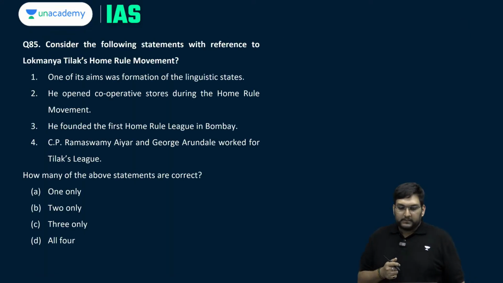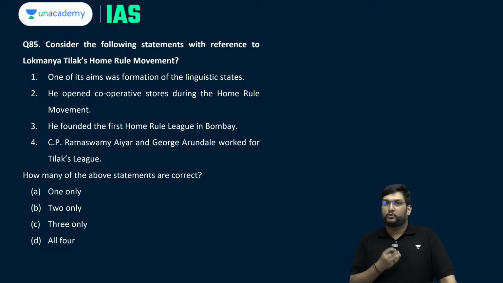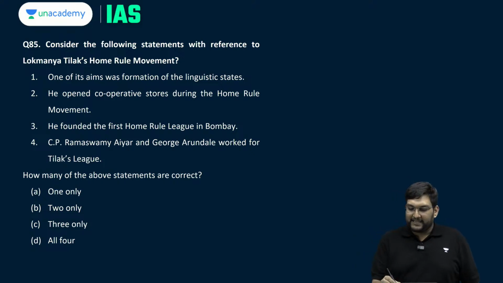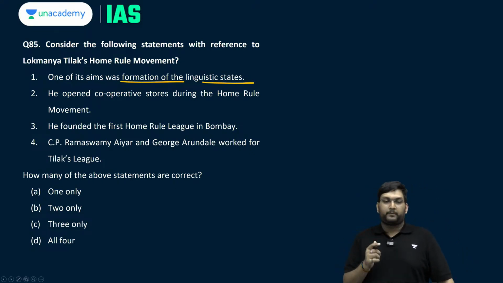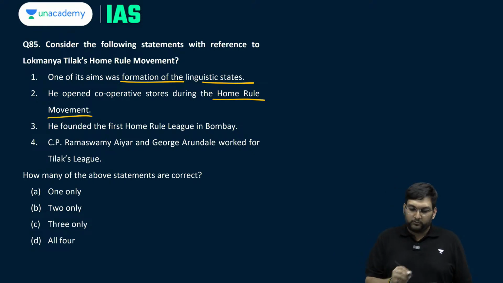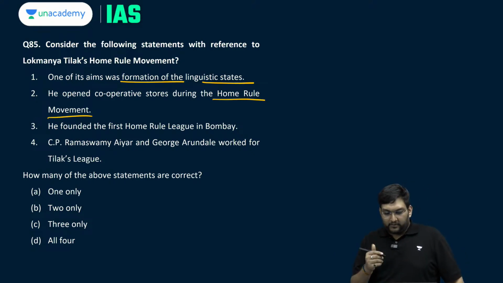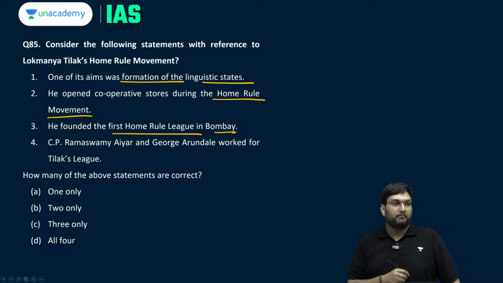preparation. Consider the following statements with reference to Lokmanya Tilak's Home Rule movement. One of its aims was formation of linguistic states. He opened cooperative stores during the Home Rule movement. He founded the first Home Rule League in Bombay. C.P. Ramaswamy Iyer and George Arundale worked with Tilak's Home Rule League. Which is correct?